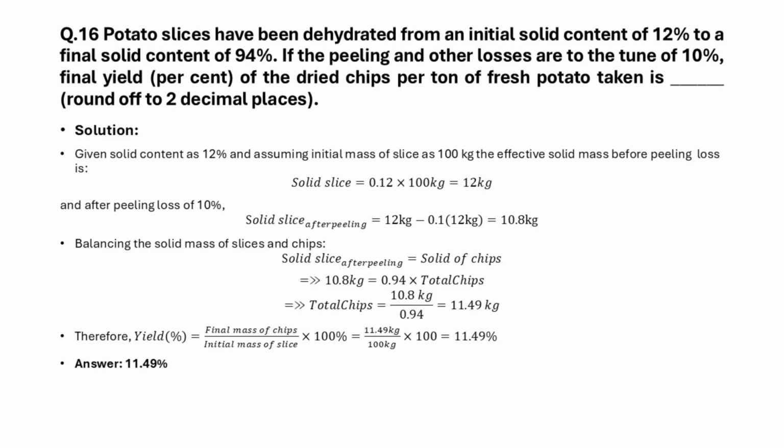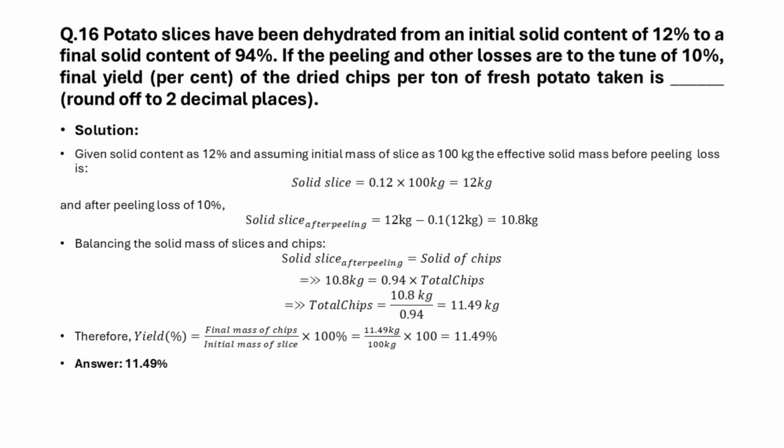The next question is a question of mass balance. First, let us assume that the total amount of potato is 100 kilograms. It is given that solid is 12%. So the amount of solid is 12 kilograms. From 12 kilograms, again 10%, amounting to 1.2 kilograms, is removed during peeling. As a result, the solid part is reduced from 12 by 1.2 kilograms, which is 10.8 kilograms.